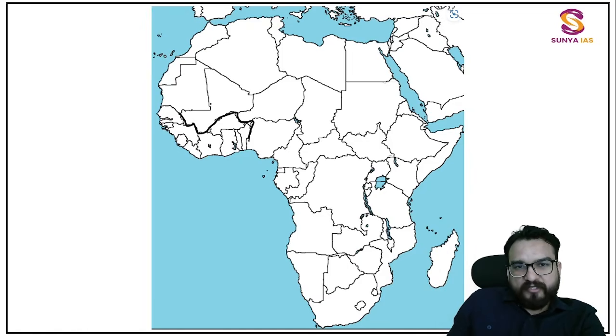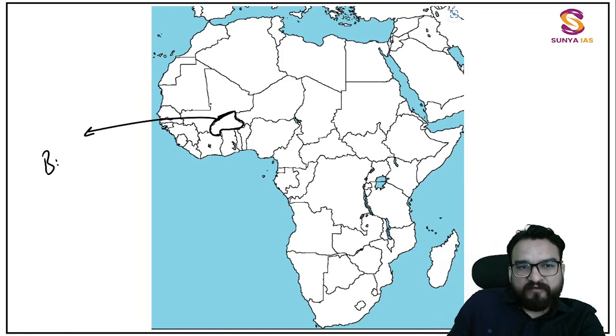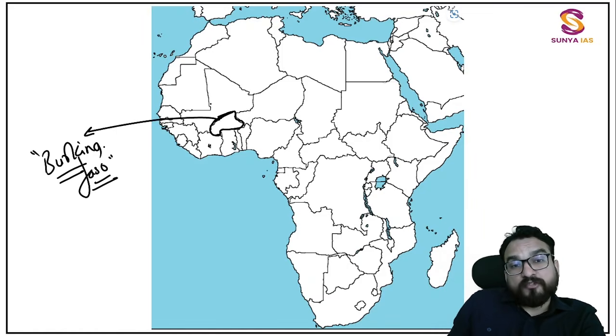Now the surrounding countries you are remembering. Now you have to learn what is in between them. Now this landlocked country, cap-shaped country which you are finding over here, this is Burkina Faso. Must have heard about this name earlier too. Burkina Faso. Right, and below Burkina Faso, these four countries are attached, contiguous to each other.